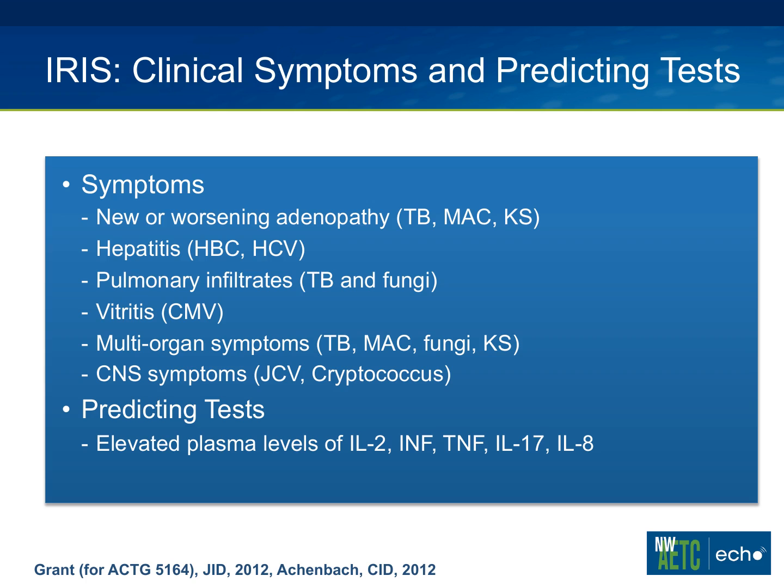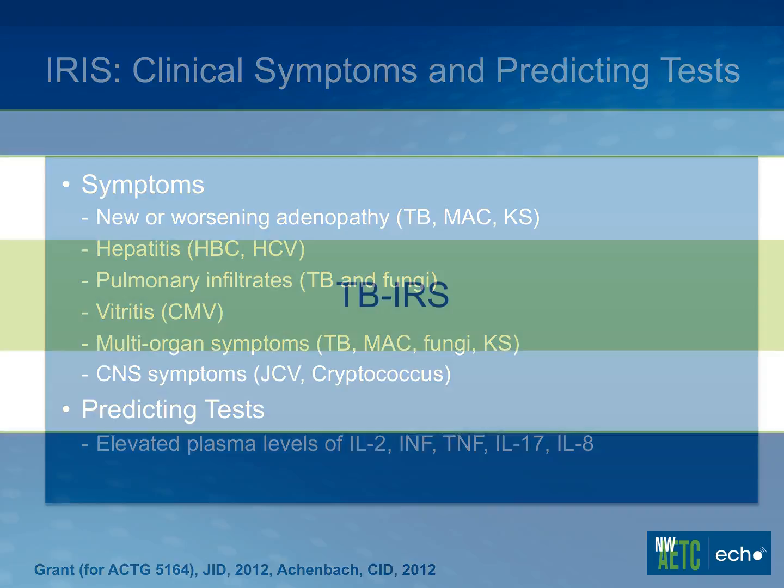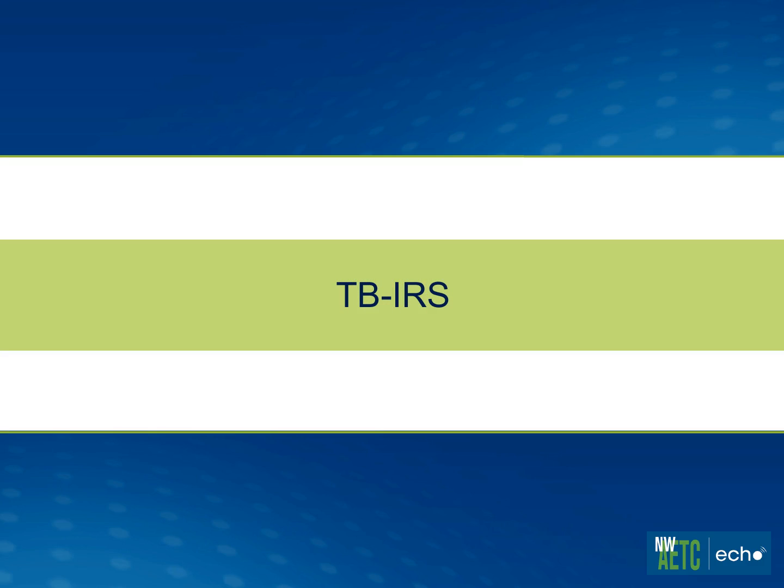meningitis. There are some recent studies, one by Phil Grant for ACTG 5164, that looked at predictors of the development of IRIS, and individuals with elevated levels of IL-2, 8, and 17, or higher levels of interferon and TNF-alpha can be associated with the development of IRIS.